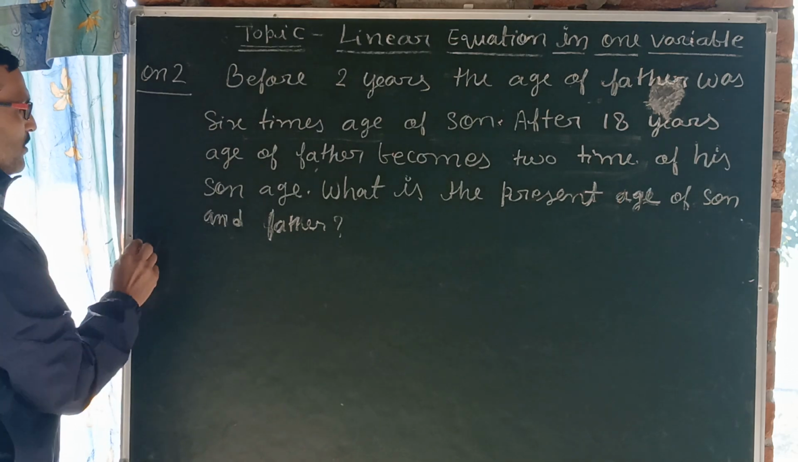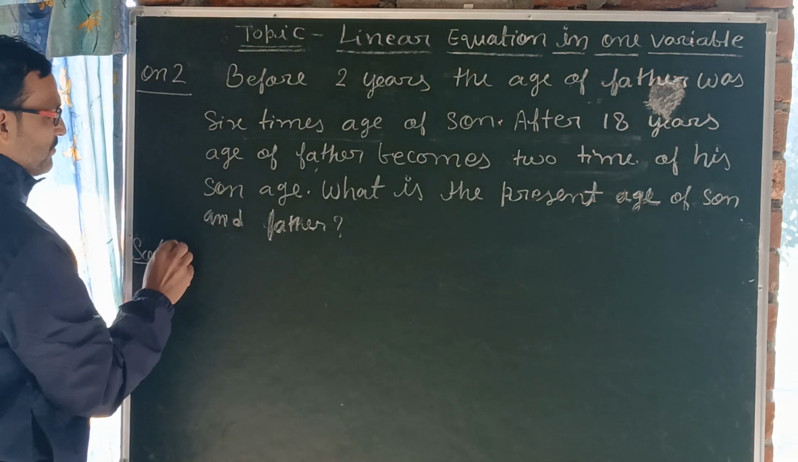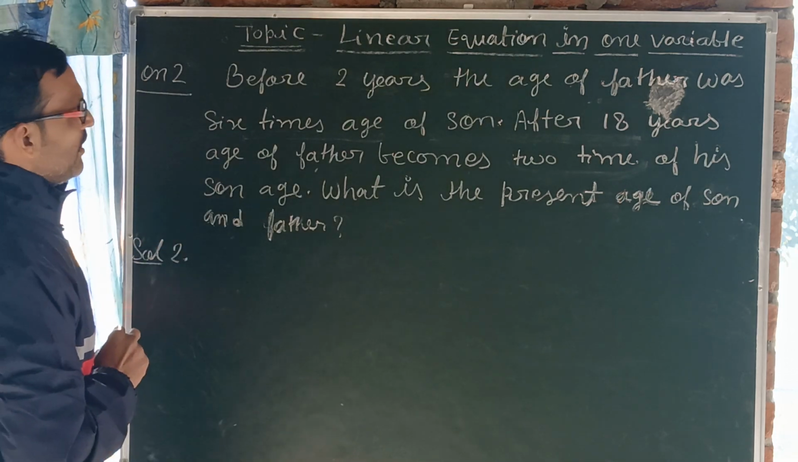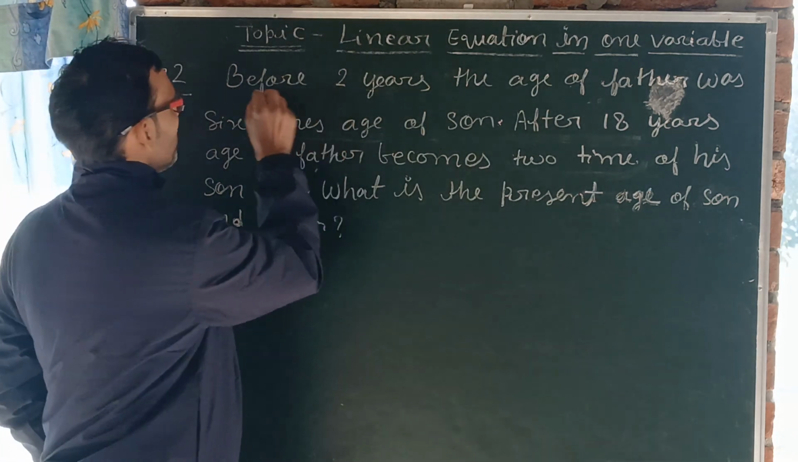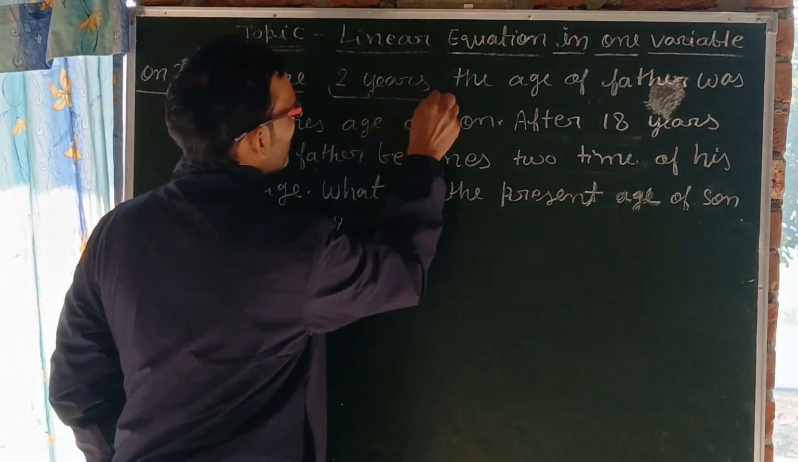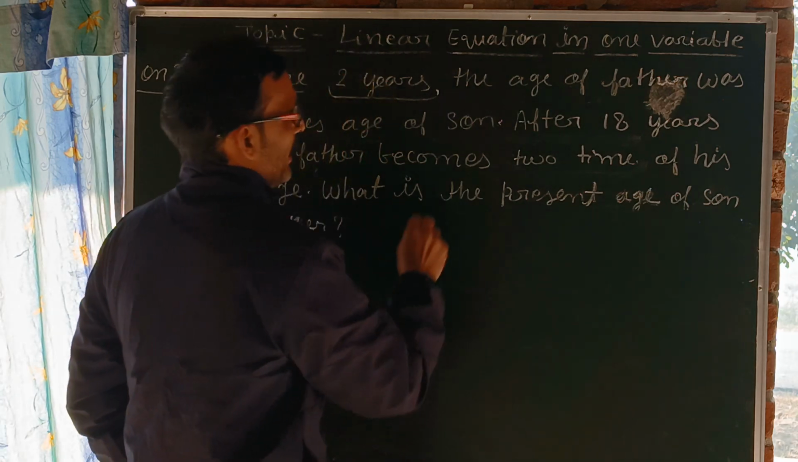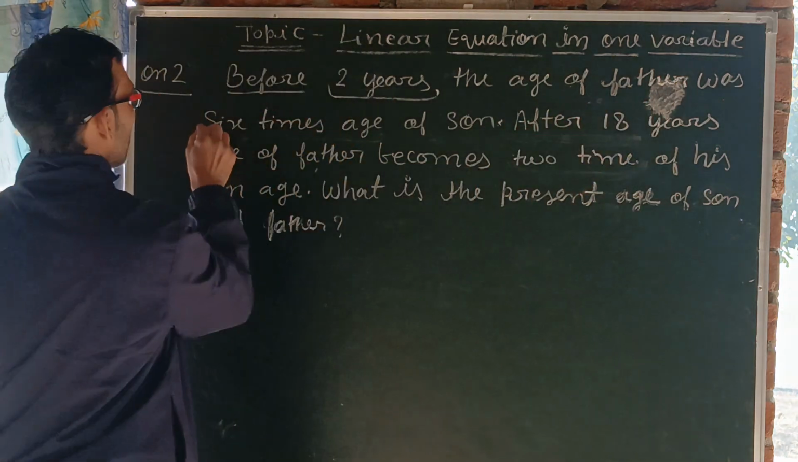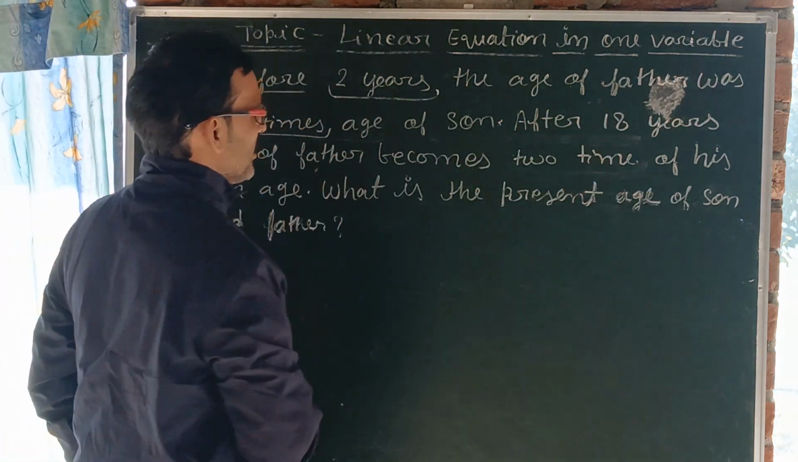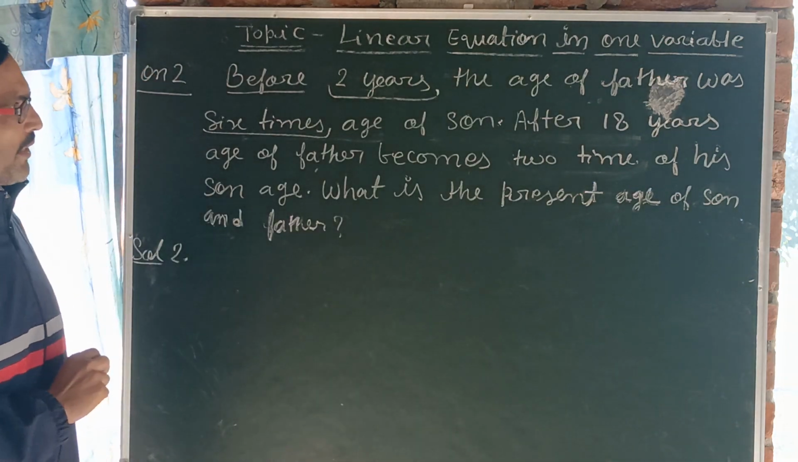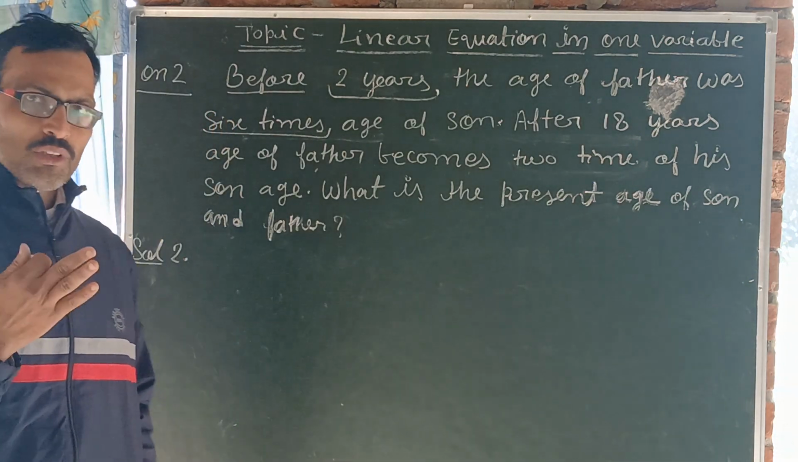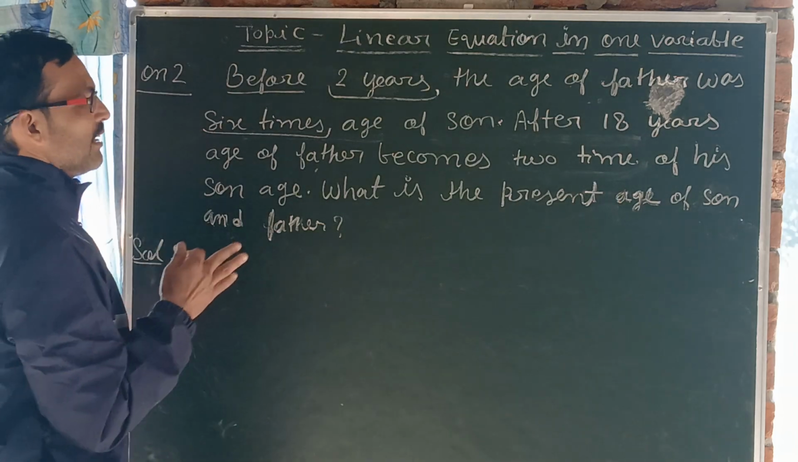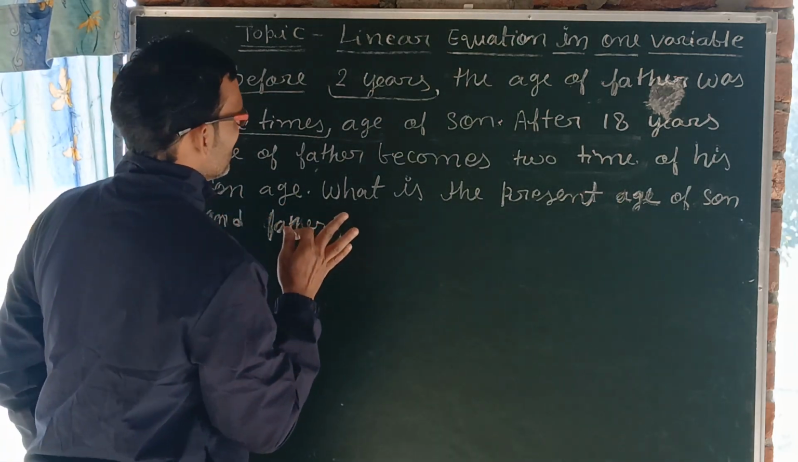So see, for doing this solution, let us read the important things in the question. Important things are before 2 years. It is talking about before 2 years, and the age of father was 6 times the age of son. This is the important thing. So how do we get the age of father? If we know the age of son, then we can get the age of father.